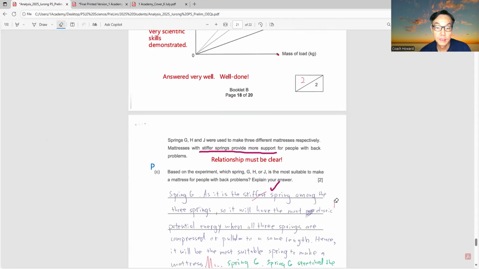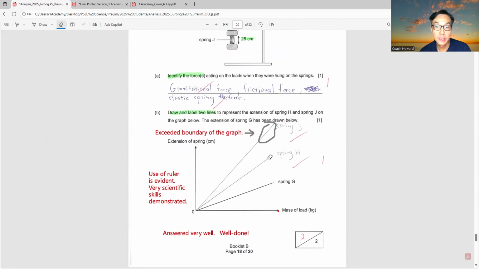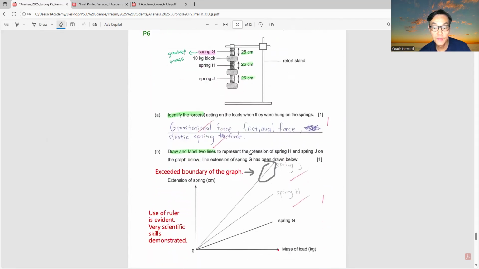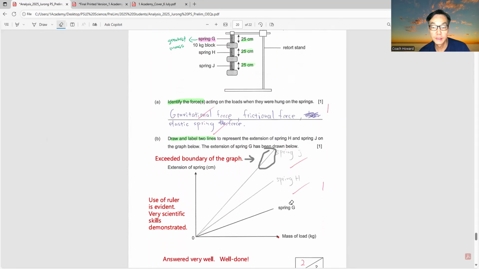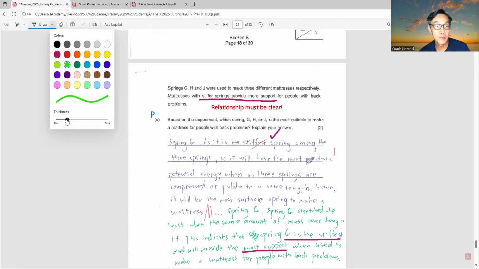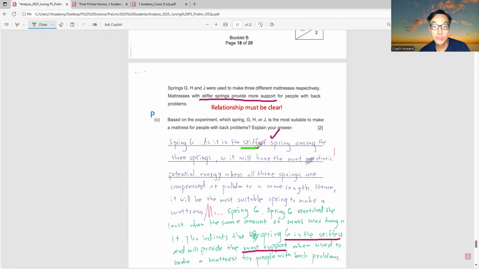Next, stiffer spring. This part, the relationship must be clear. You can see here spring G is actually the stiffer spring, even indicated here. When comparing experiments, if it is the most, you must use the superlative, stiffest.